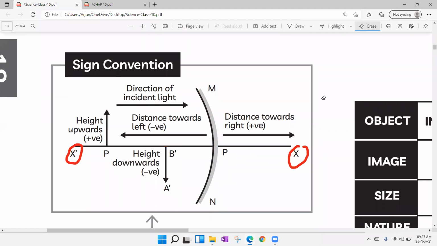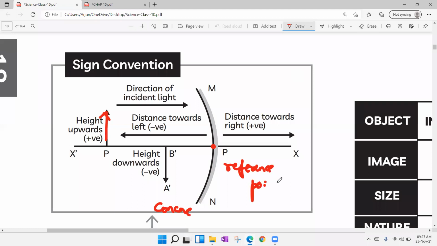Now we'll see what will be positives and what will be negatives. A separate session will also be there to understand the sign convention and how to solve numerical problems. Now you see, coming to the concave mirror, this is concave. If you take a concave mirror, all objects are placed in front of the mirror. Always pole P is the reference point.